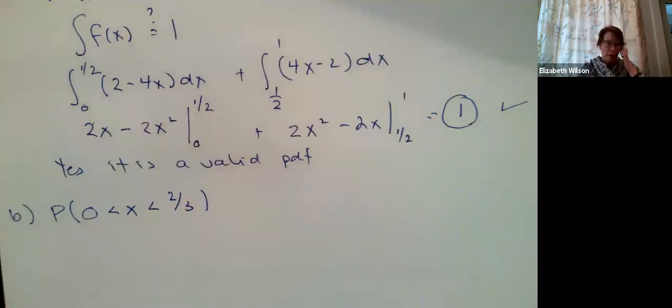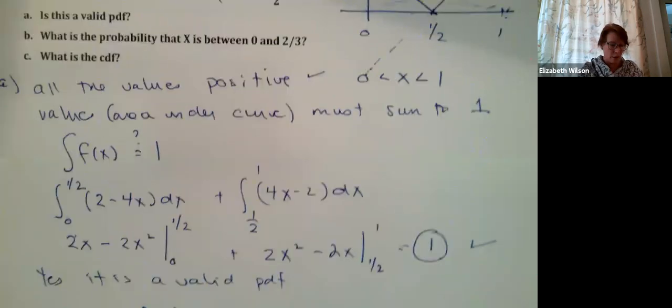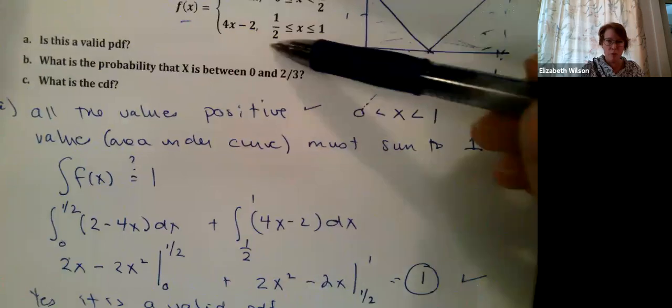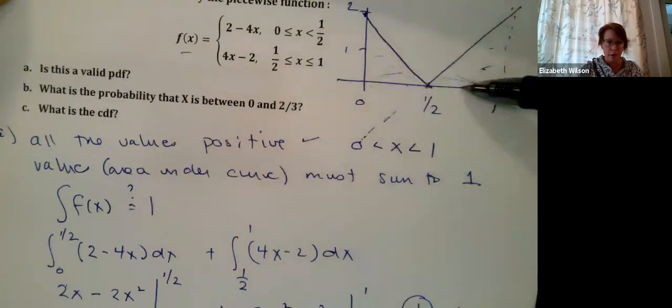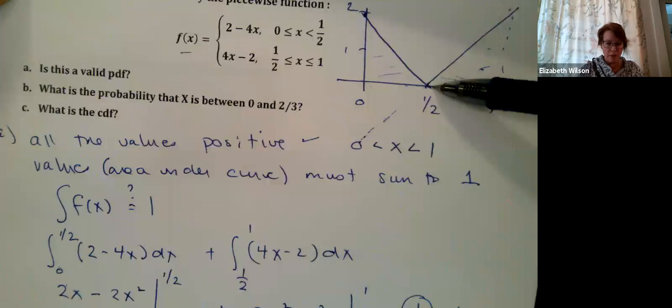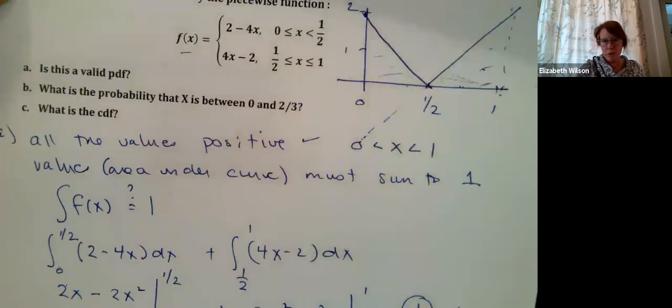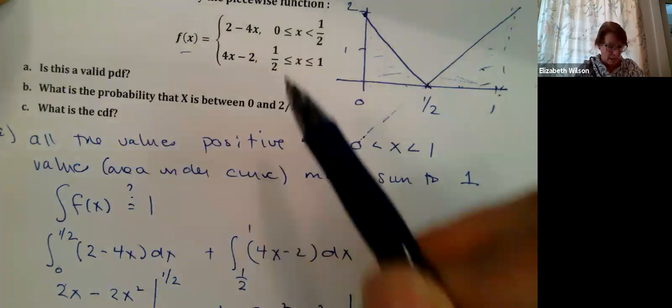Now, my issue with this, which is a great question, is I look back on my piecewise function, and 2/3 is right about here on my graph. That means I need to use the first function and then the second function, because 2/3 is going to span both of those functions. So I need to split it up so I'm incorporating the correct intervals for my x values.